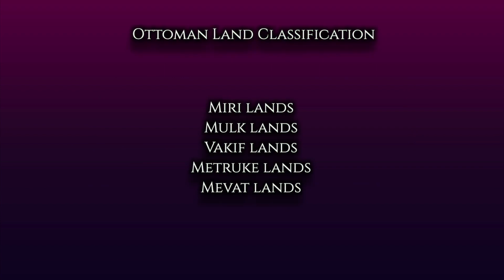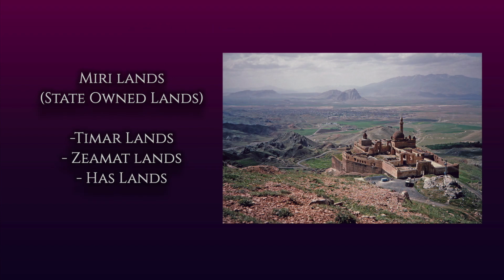First, the lands of that region would be divided into one of 5 categories. Miri lands were to be directly administered by the Ottoman state and were further divided into 3 divisions: Timar lands for Ottoman soldiers, Zeamet lands for Ottoman governors, and Has lands for the Ottoman imperial family. Miri lands were tax exempt.